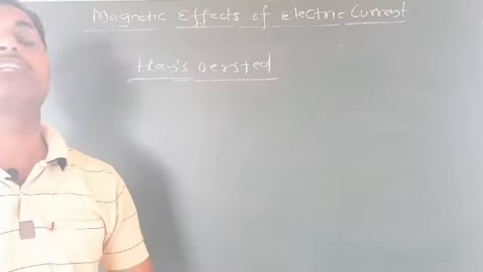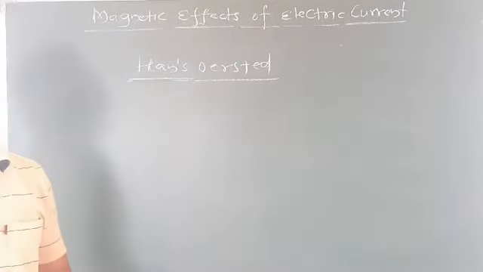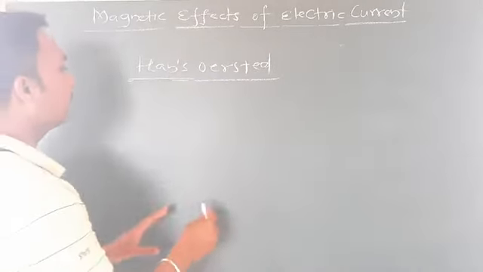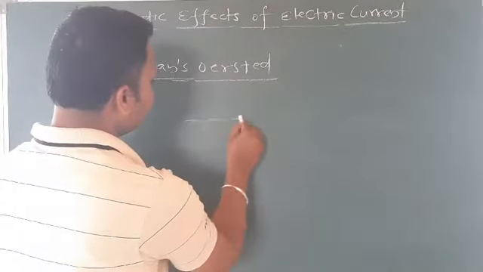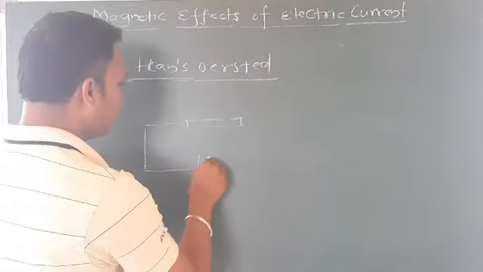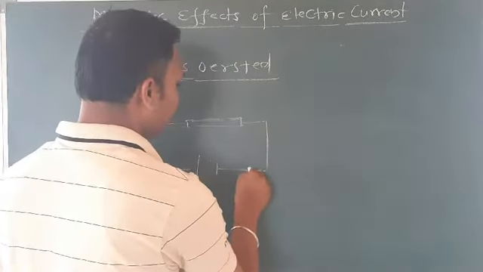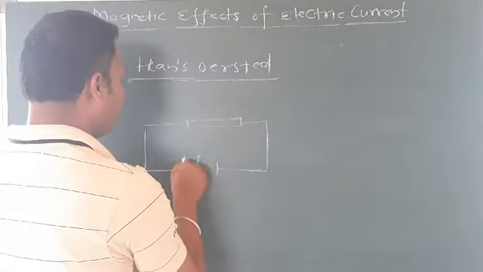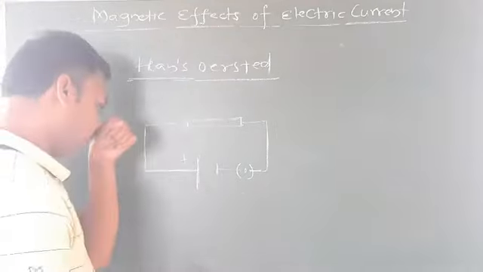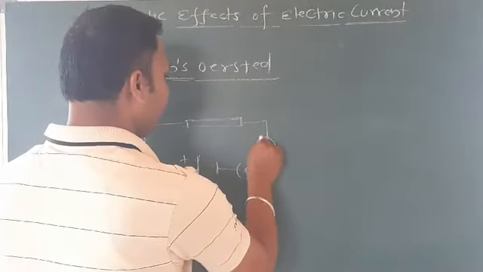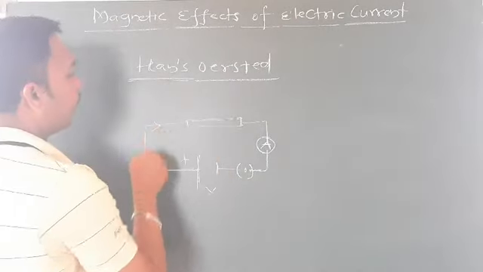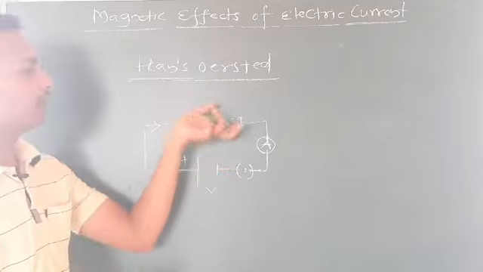It was an interesting thing that happened while he was doing some experiments in his lab. He took one conductor, and he connected one circuit. This is one circuit, with a positive terminal, a key, and one meter. So this is one conductor here, and the electricity is passing through this one conductor.